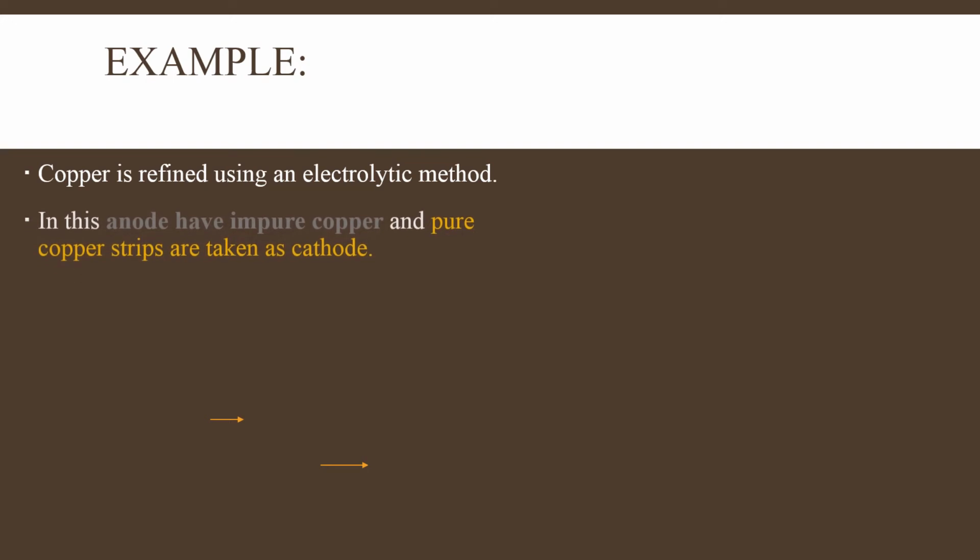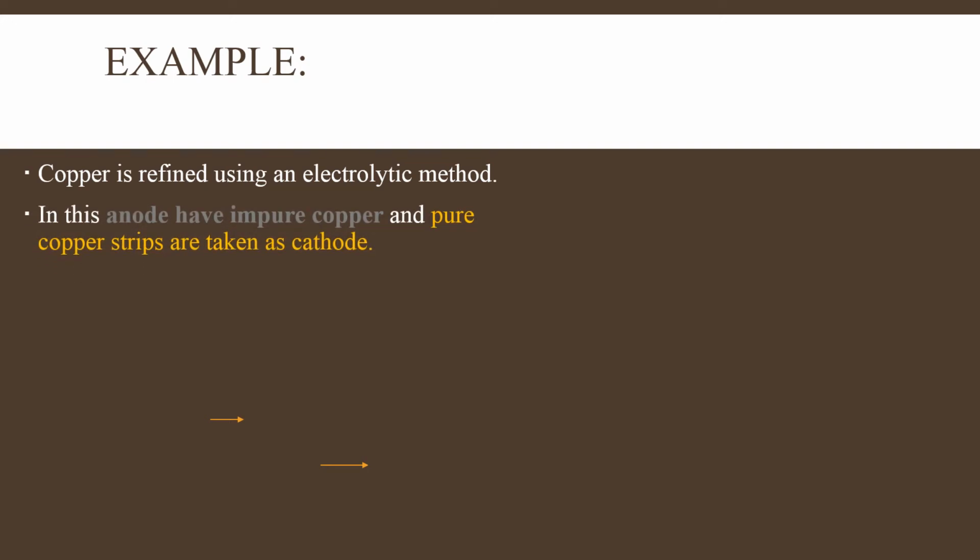This process, for example electrolytic refining: copper is refined using the electrolytic method. We have already discussed the refining of copper in our electrochemistry chapter, and here we are again explaining it. Now what happens in this method? The anode has impure copper, and pure copper strips are taken as the cathode. The electrolytic solution here is an acidified solution of copper sulfate.